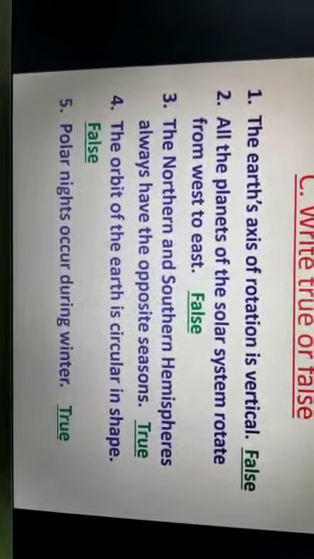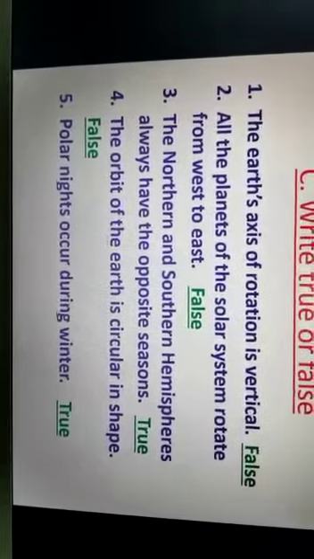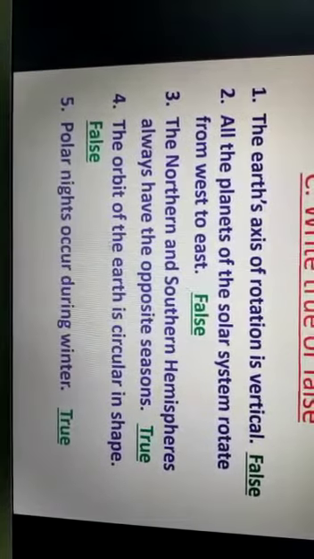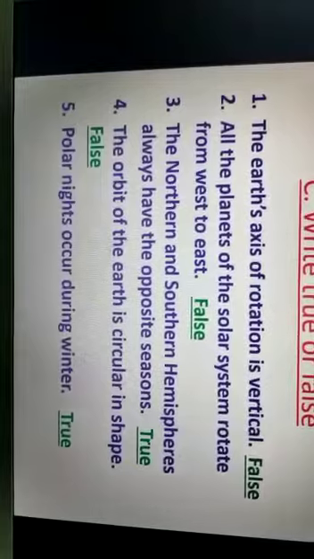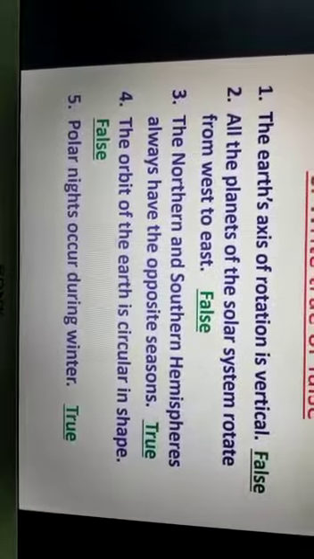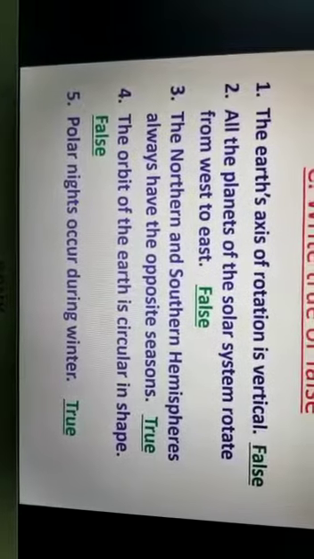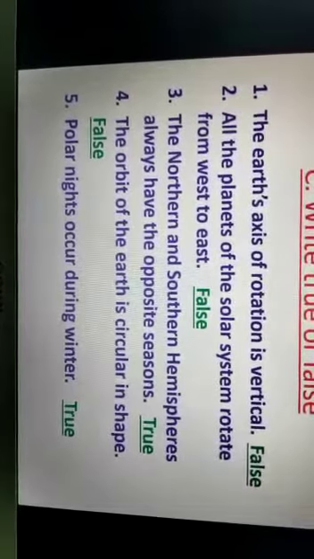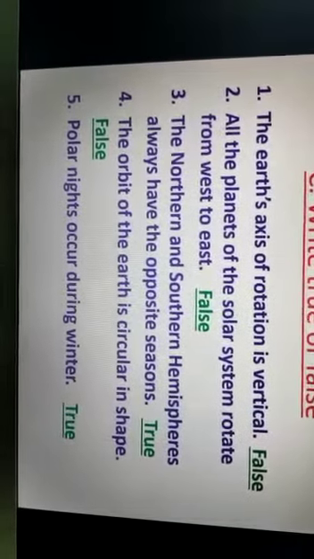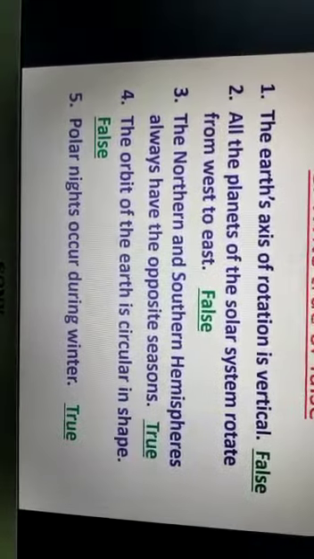Number 3, the northern and southern hemispheres always have opposite seasons. Yes, it is a true statement. Number 4, the orbit of the Earth is circular in shape. It is a false statement, because the orbit of the Earth is not circular. It is elliptical or oval in shape.